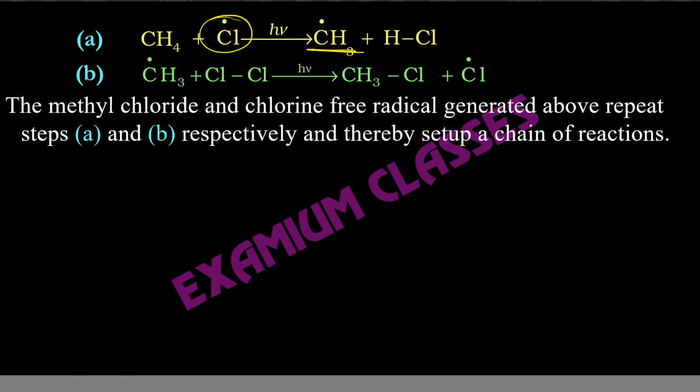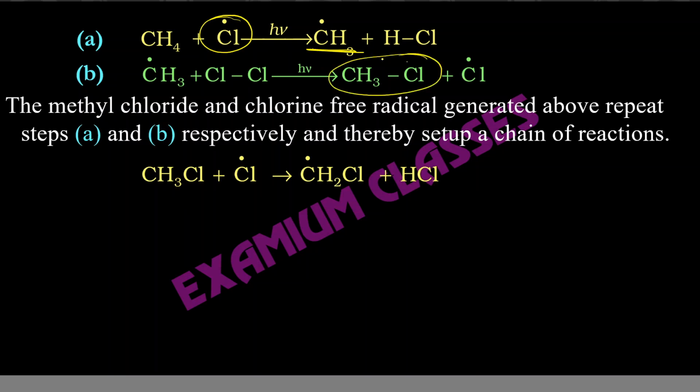So this will keep on repeating. That's what I have written here. Now we have CH3Cl here, and this is the free radical. Both will combine and they will give us CH2Cl and HCl. Basically every time, one free radical and one non-free radical combine to give you a free radical and a non-free radical. That's what's happening.